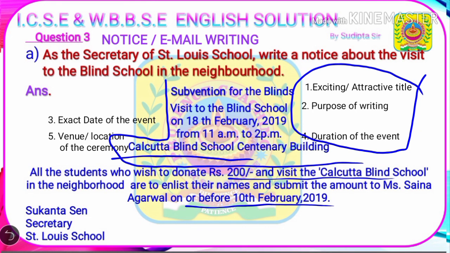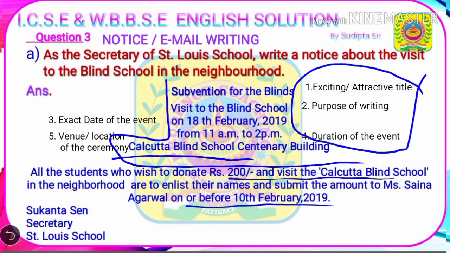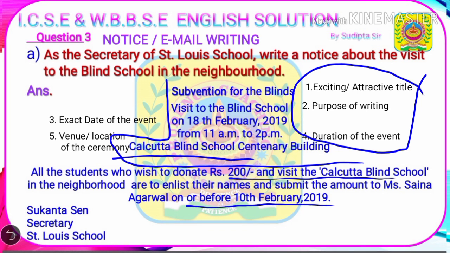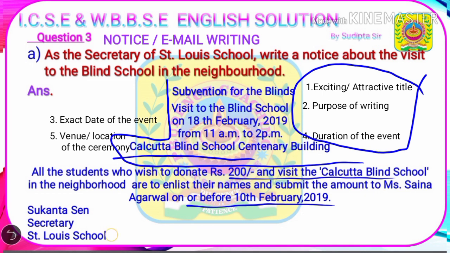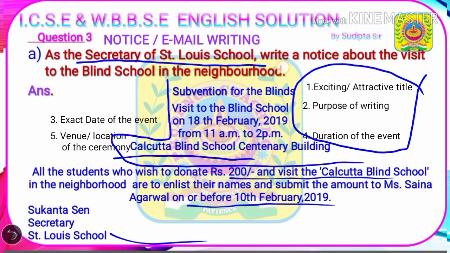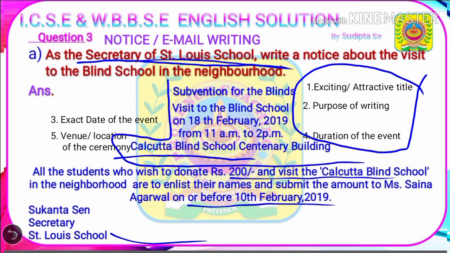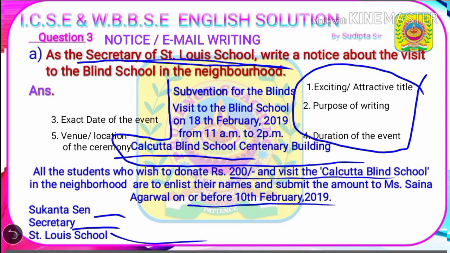Next, after a single line gap, we will have to mention the name of the writer and his designation. Here the notice has been provided by the Secretary of St. Louis School. The Secretary is Sukanta Sen, Secretary, St. Louis School. And while you are writing the notice, you have to mention your name here, because in this notice the question is as a secretary of St. Louis School. So you will be the secretary, and you will have to write your name here, and then you will mention the designation and the name of the school. So that's all.